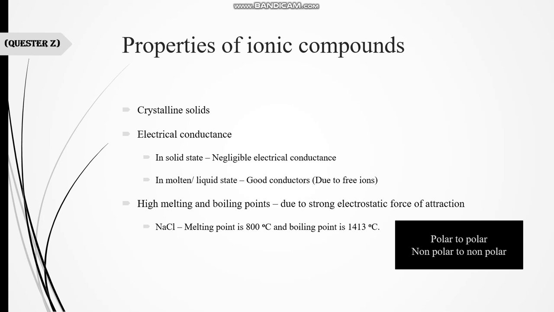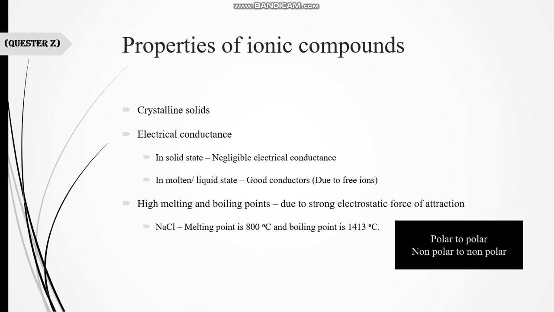If ions exist inside the compound, it means that particular compound is polar. If charges do not exist, the compound is in the state of molecules, and we can say it is a non-polar compound. Keep it in mind that polar compounds always dissolve in polar compounds, while non-polar always dissolve in non-polar compounds.